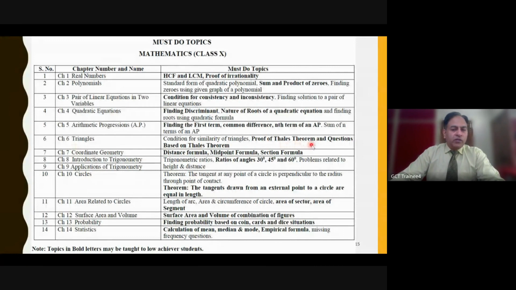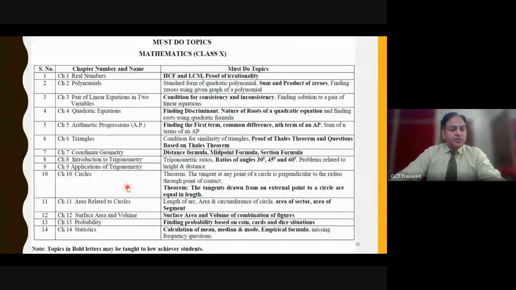In triangles, proof of Thales or BPT theorem is required. Coordinate geometry, all the topics. Introduction to trigonometry is recommended. All the types of problems may be done by the student. Applications of trigonometry is vast when we talk about height and distance problems, right? So if a student is able to understand the basic idea, and fortunately if the direct question is coming, the student can be able to attempt that.